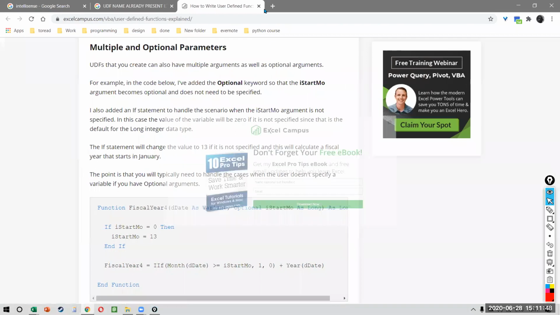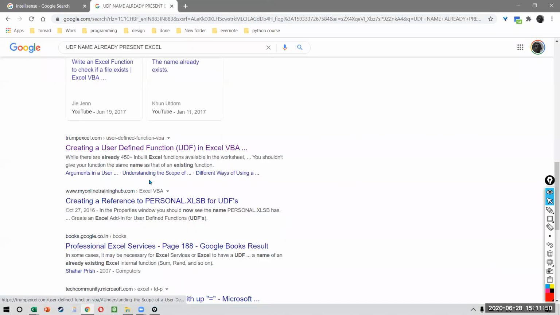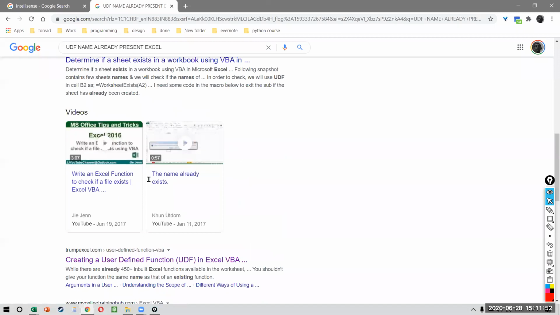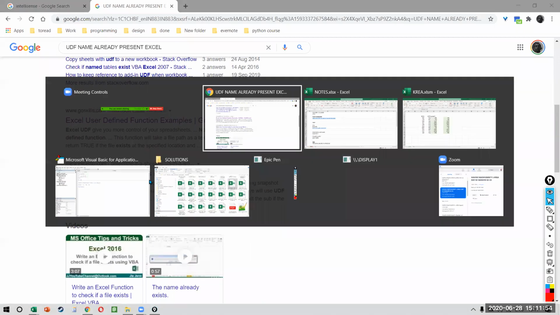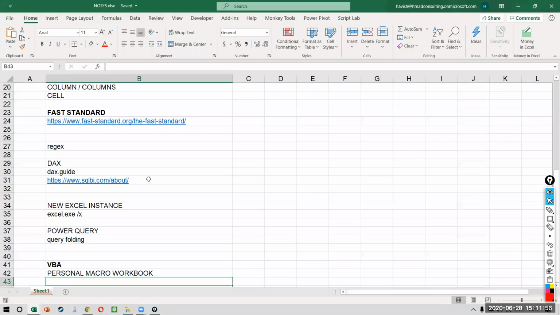I'm not sure. I haven't tried it. It's a good question. I have a feeling that it will override the existing function, because if you record a macro with a shortcut, let's say Control C, what will happen? Your Control C will stop working. That means if you say that my macro's shortcut is Control C, then your Control C will not copy anything anymore. So it's considered to be very dangerous.